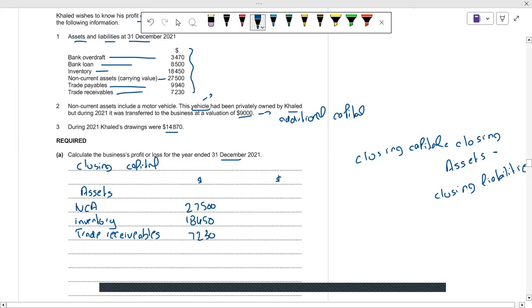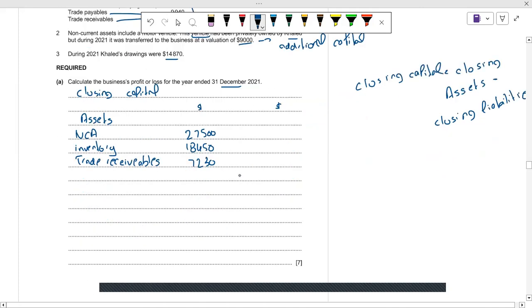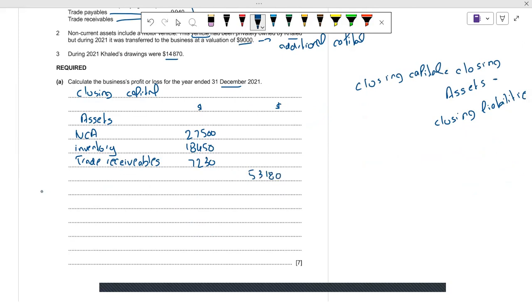So the total of the assets is 53,180. After that, we have to subtract the liabilities from it. We have the bank loan, with a value of 8,500.